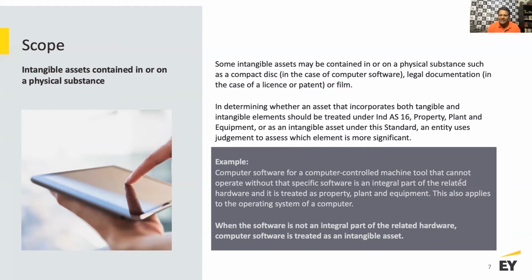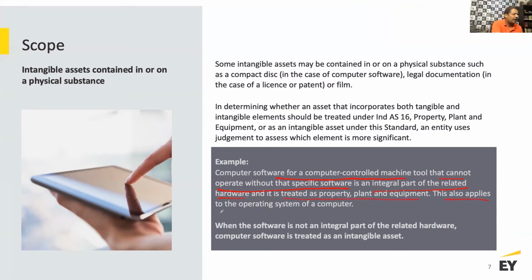Now the question is, do I need to capitalize the software separately, or do I need to capitalize the hardware separately? And that is where an element of judgment comes in: what is the most significant portion of the cost of that particular asset class. So the computer software for a computer-controlled machine that cannot operate without that specific software is an integral part of the related hardware and is treated as property, plant and equipment.